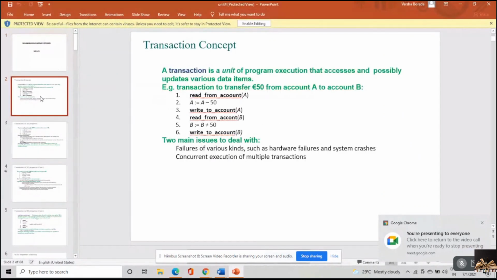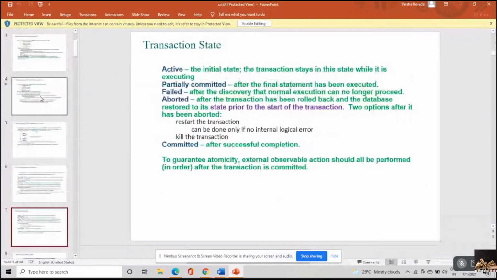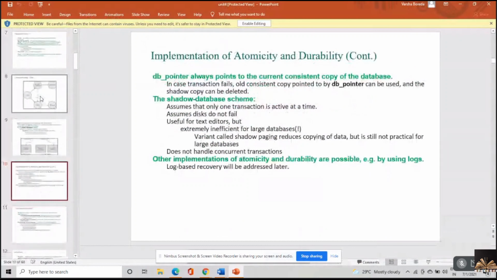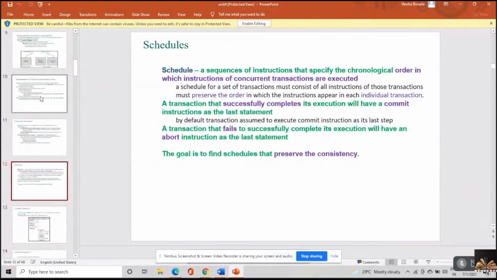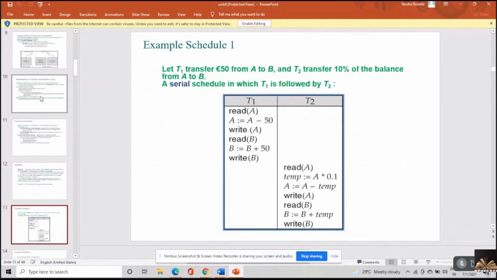In the previous class, I just started the concept. I told you what a schedule is, and gave you four example schedules, which include the concept of a serial schedule as well as a concurrent schedule.